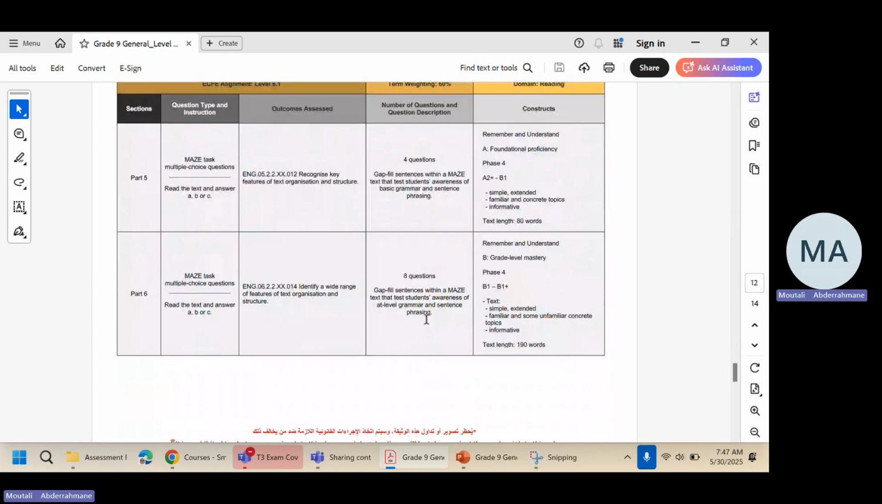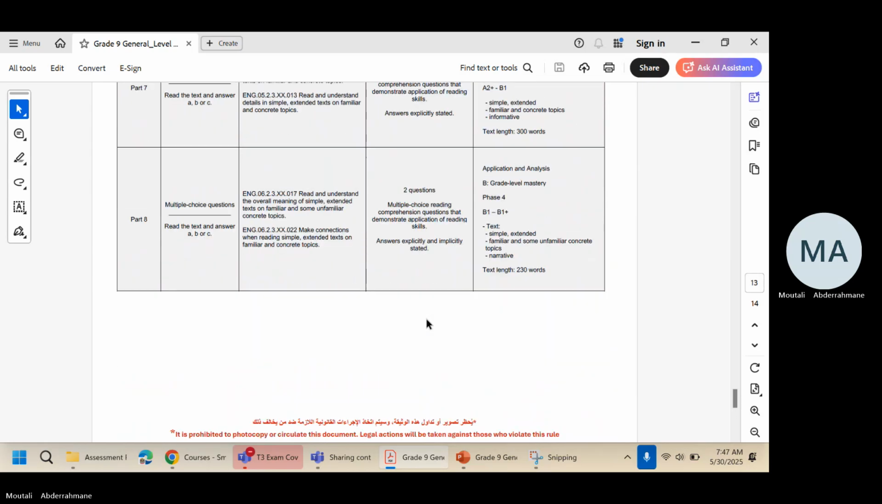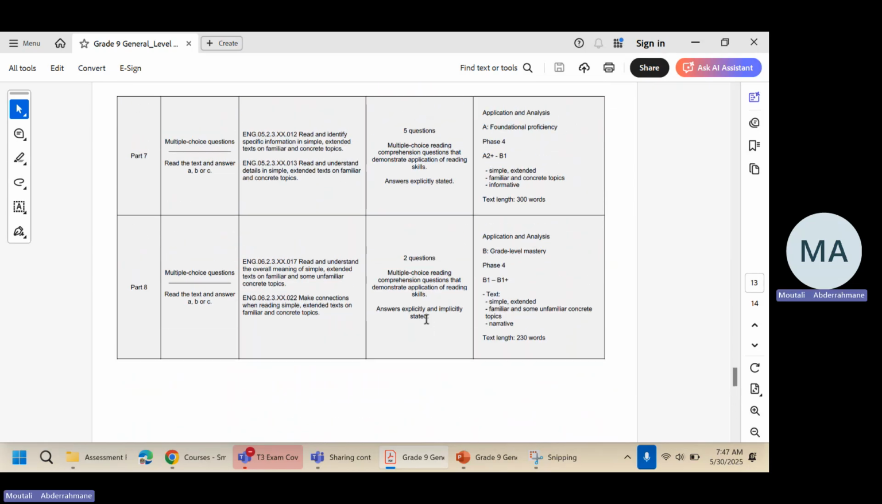Let's have a look at the next part of this. The next part is section number 7. That's the beginning of the reading exam. Here you have a text which is about 300 words, not a difficult one. Its level is A2 plus to B1. It's also below level. And you have 5 multiple choice questions. You read the text and you choose the correct answer.